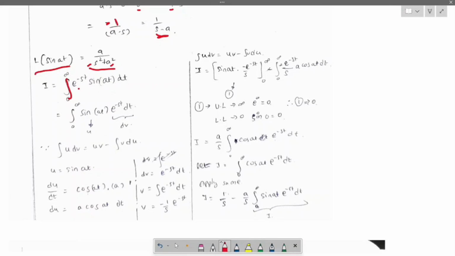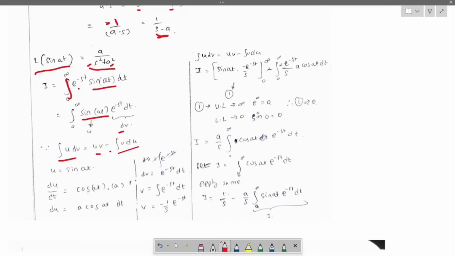Okay, change the order: sin at e power minus st dt. Let us take sin at as u and e power minus st dt as dv. I think you all know the integration of u dv formula: integration of u dv is uv minus integration of v du.